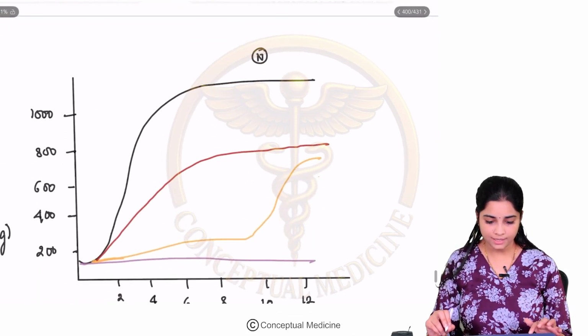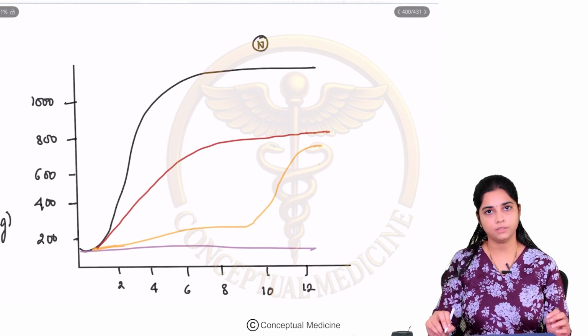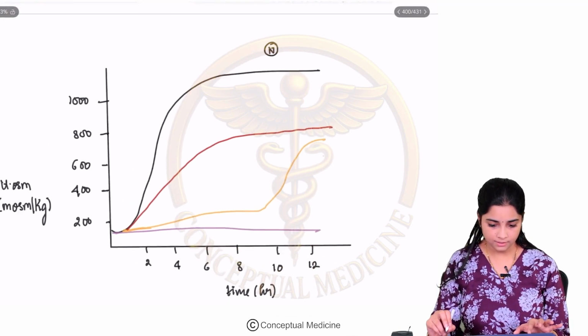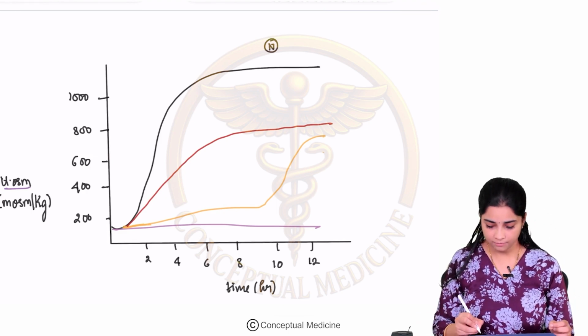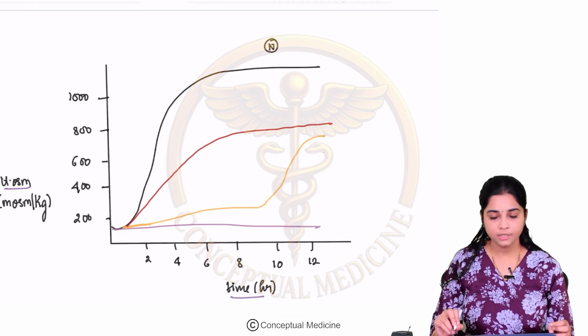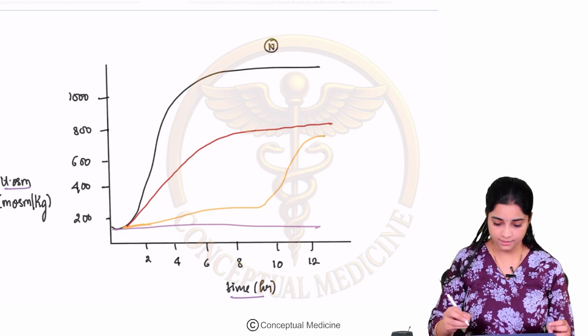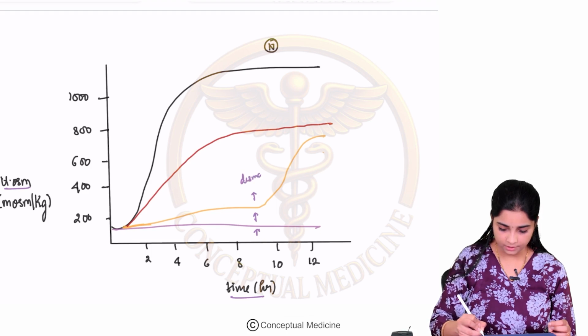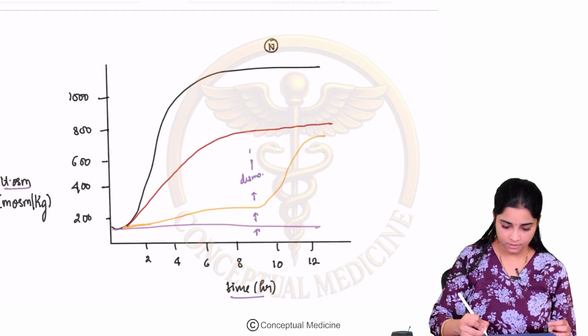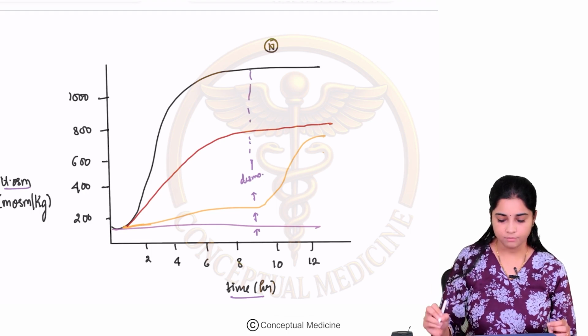Now let us understand this graph in your water deprivation test. So in this graph, what are we looking at? We are looking at urine osmolality versus time, and this point is where we give desmopressin.